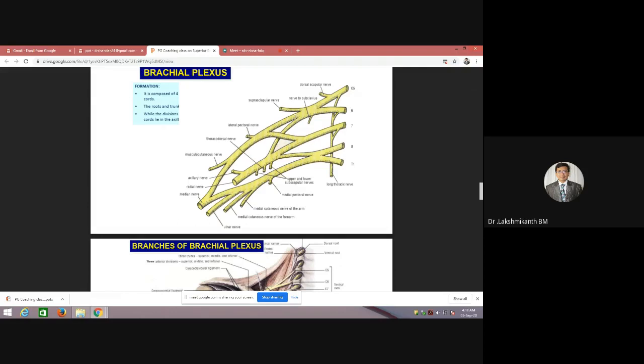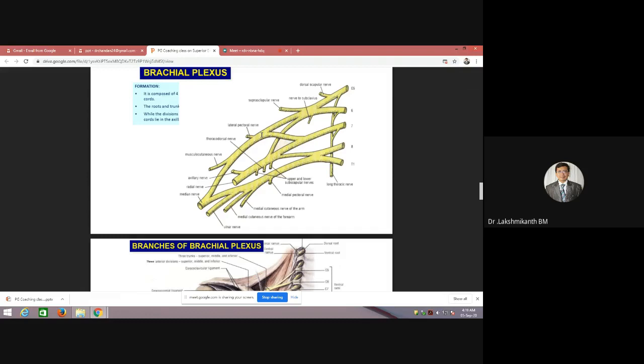So anterior division of upper and anterior division of middle trunk join together to form the lateral cord. What do you think will be the root values of the nerves which can come from the lateral cord? Could you repeat it? Okay, I will repeat once again. C5 and C6 form the upper trunk, and C7 forms the middle trunk. So anterior division of upper trunk and anterior division of middle trunk form the lateral cord.